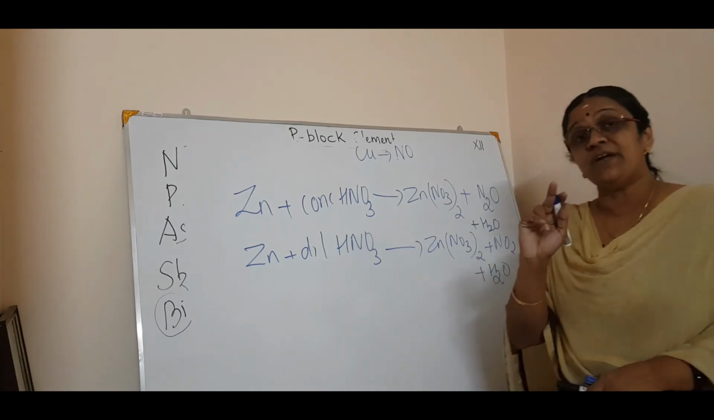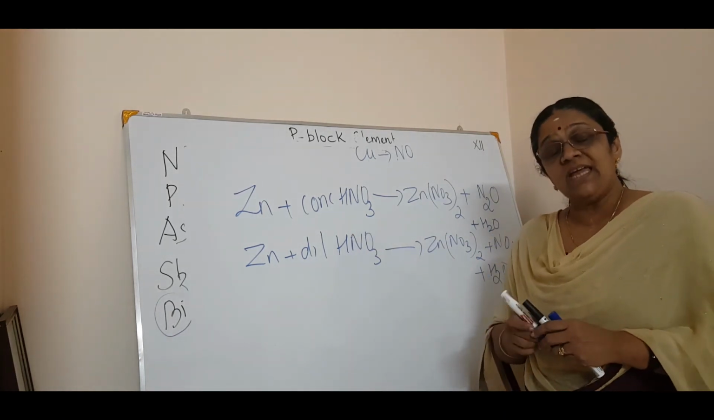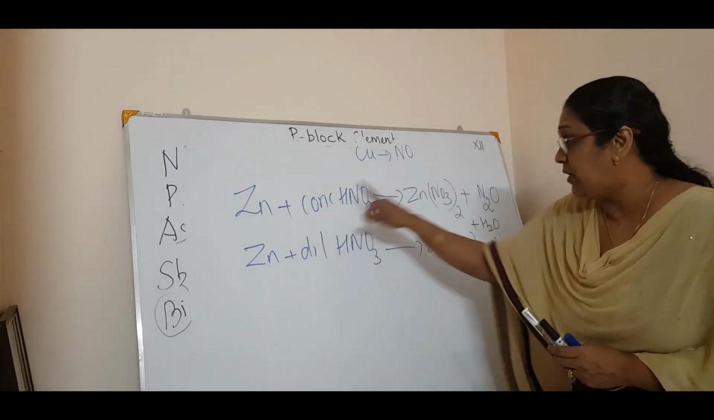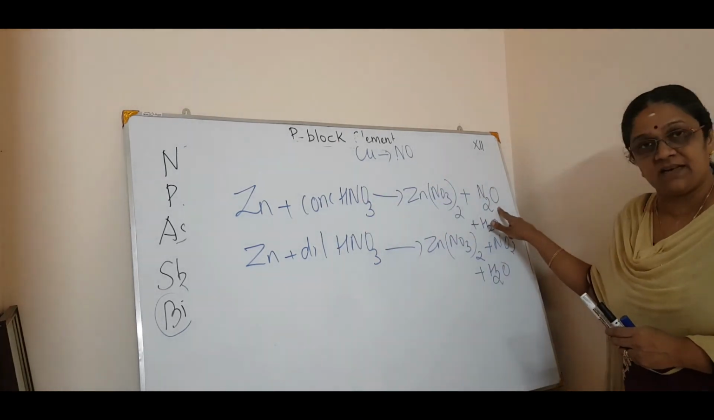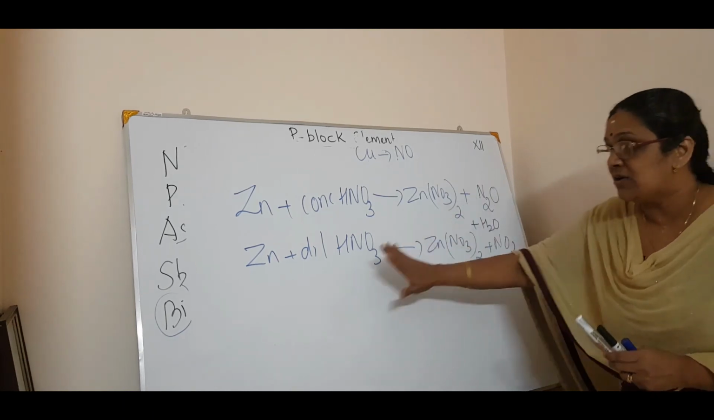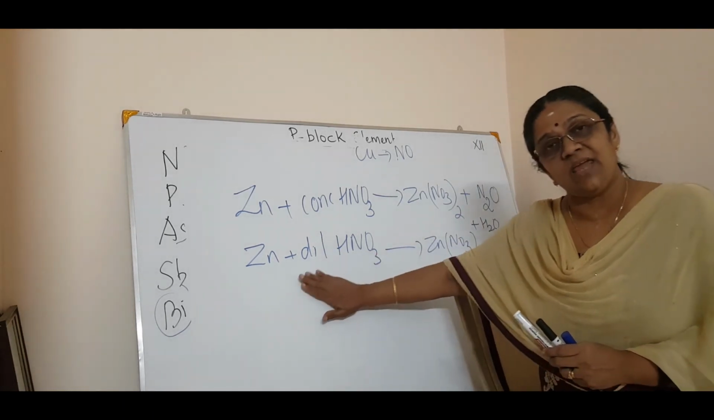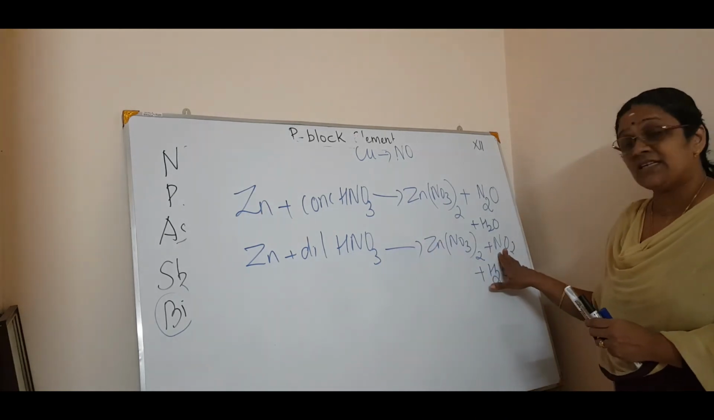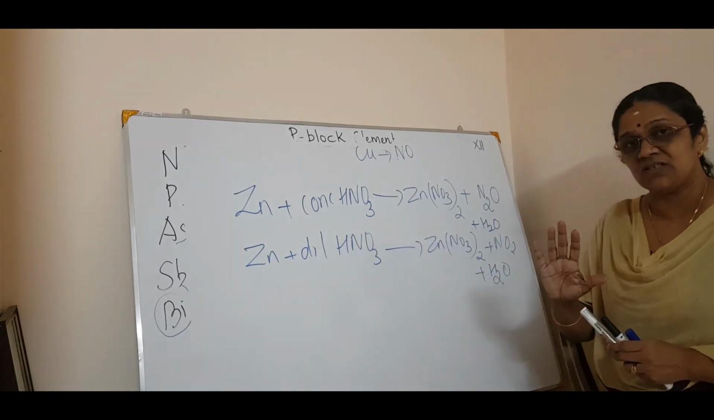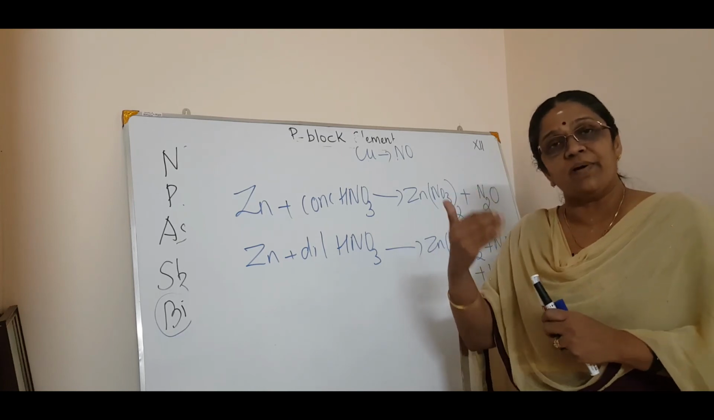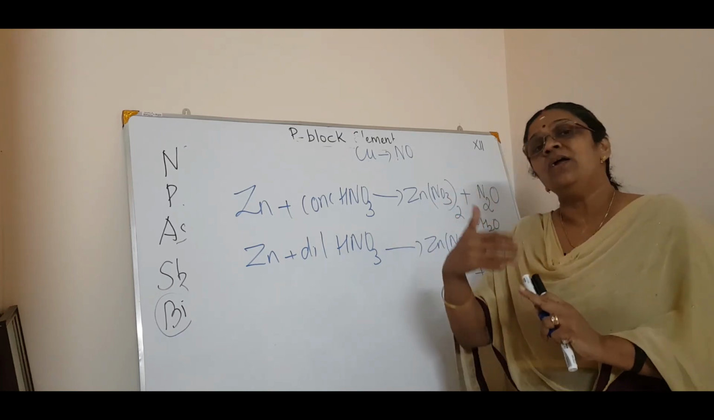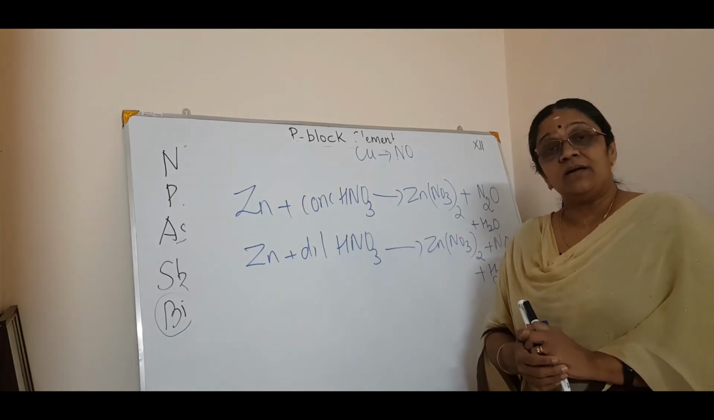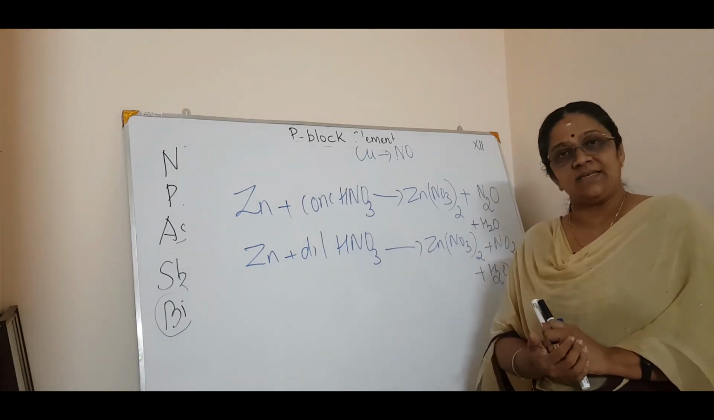The only difference is in concentrated. In concentrated, copper will give nitric oxide, whereas zinc will give nitrous oxide, laughing gas. But in dilute nitric acid, the same happens, only the salt will be different. That is, the salt plus nitrogen dioxide in both cases. So these are the things which you have to remember and keep in one diary. Okay, so this is about the reactions of nitric acid.